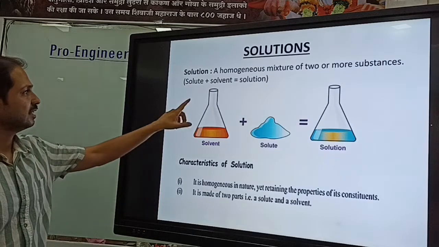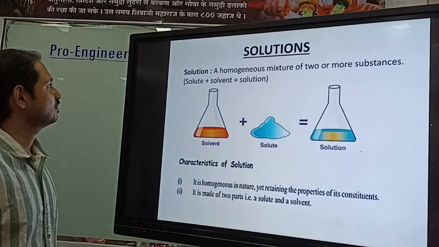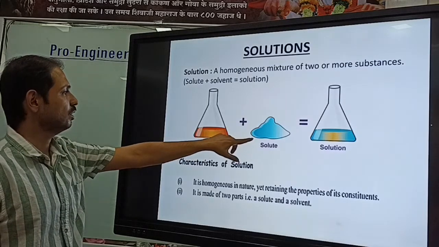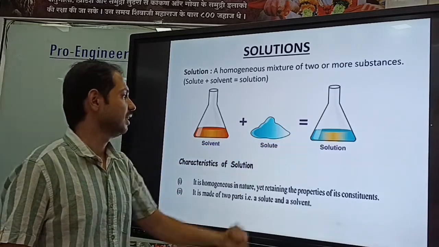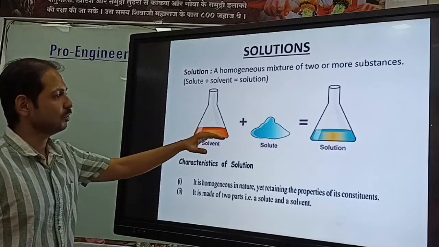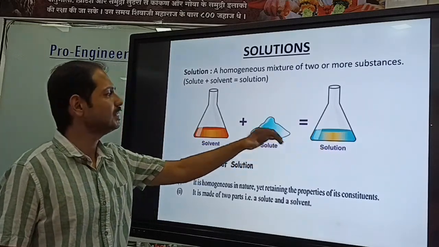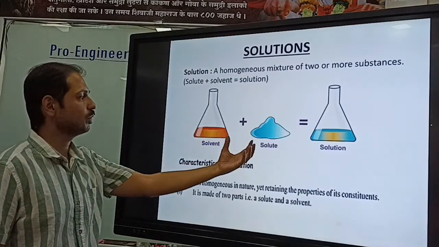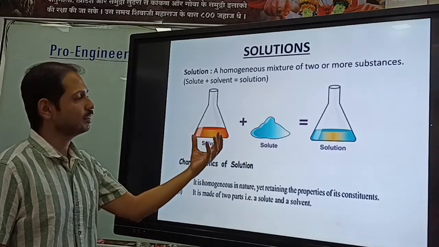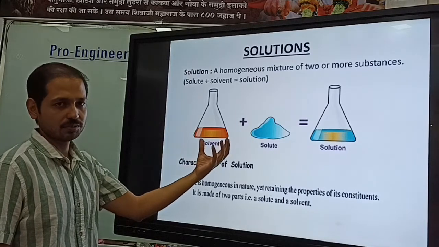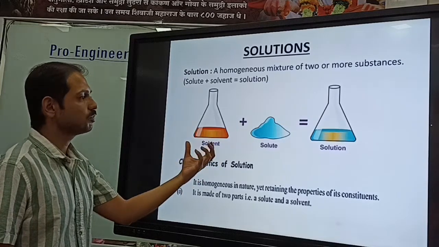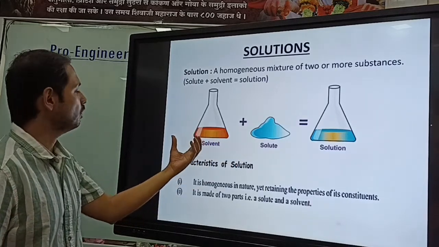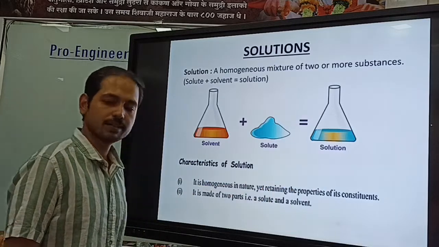You can see here a pictorial representation of a solution. If you take a solvent and mix in a solute, it will give a solution. It is not necessary that we will observe a color change, but sometimes we may. If you add, let's say, sodium chloride in water, that also gives us a solution, but it is a colorless solution. There we usually don't observe any change in color, but depending on the solute and the solvent, sometimes we may observe a color change, right?